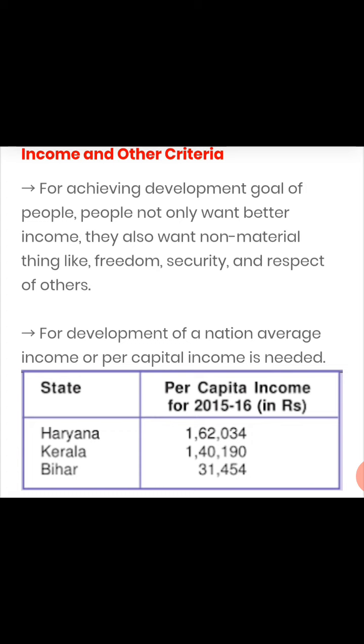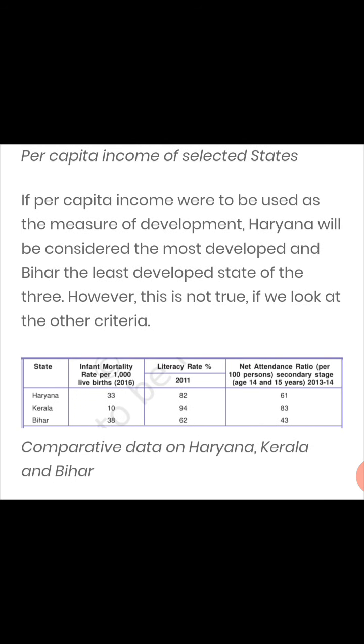Looking at this table, you can easily see that Haryana's per capita income is more than the other 2 states. But is Haryana more developed than Kerala or Bihar? Per capita income of selected states has been given. If per capita income were to be used as a measure of development, Haryana will be considered the most developed and Bihar the least developed state of the 3. However, this is not true.